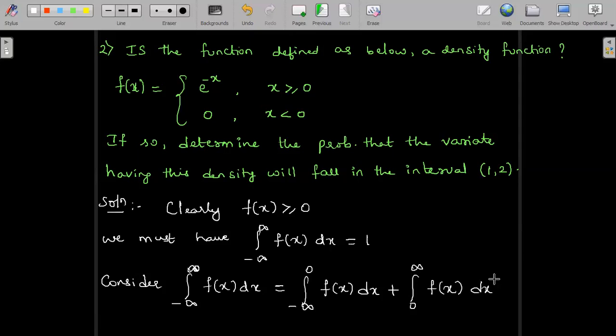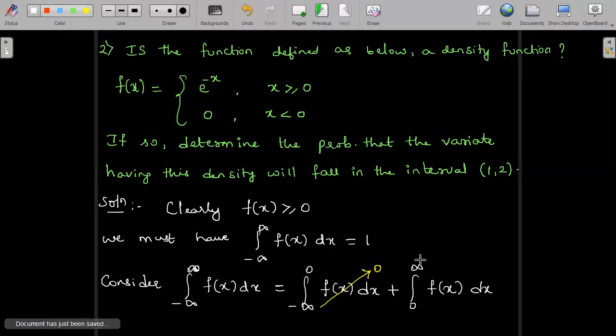I have not yet substituted the values; I will substitute that in the next step. But first, integral from minus infinity to 0 of f of x is equal to 0 from the given data, so I can just put an arrow across and say this is equal to 0. Now I will substitute f of x as e power minus x in the range 0 to infinity.